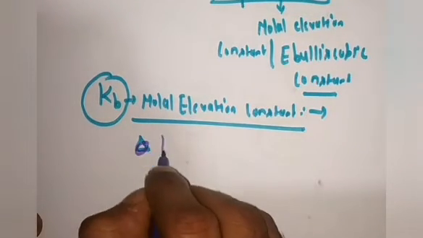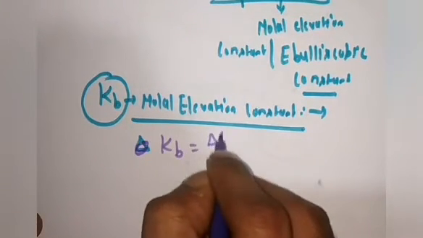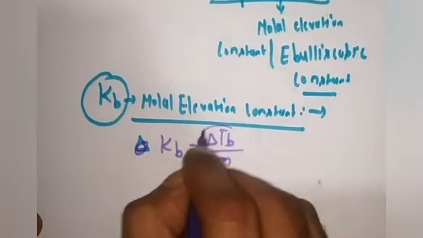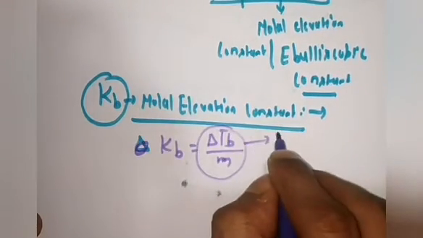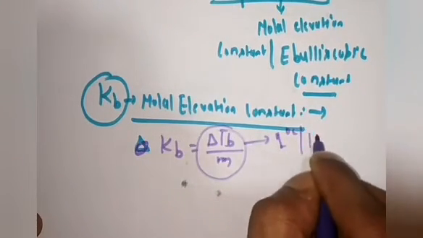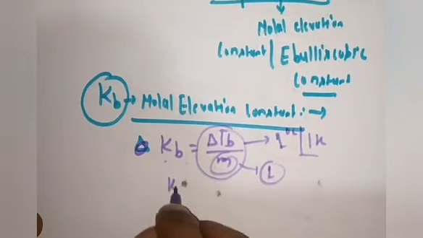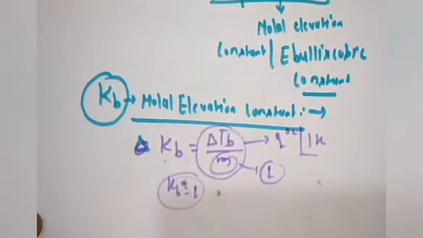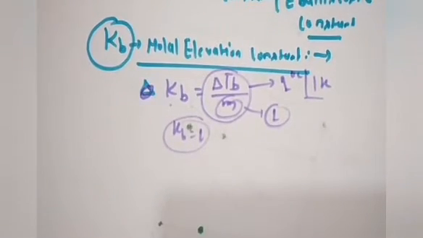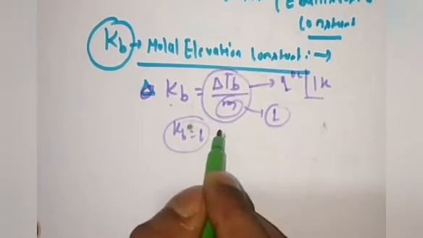So here you can write Kb is equal to delta TB upon m. Just understand one thing: if delta TB is equal to 1 degree centigrade or 1 Kelvin, and the molality is equal to 1, then Kb is equal to 1.